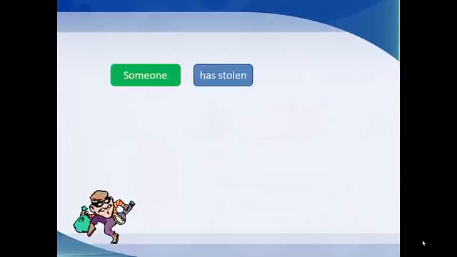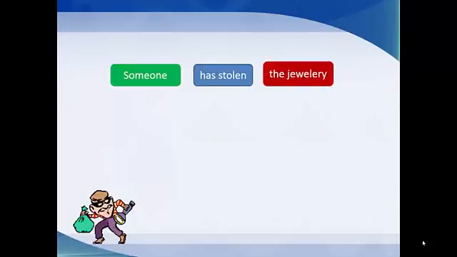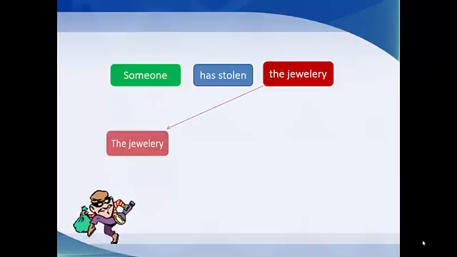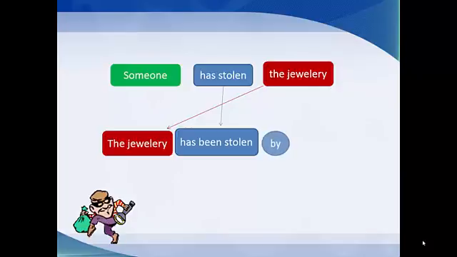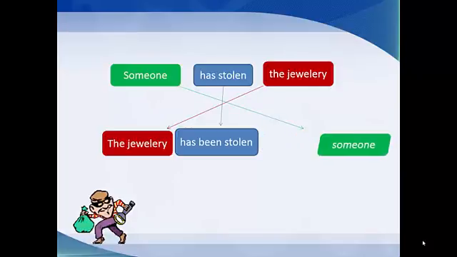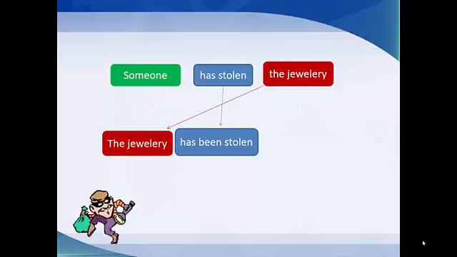Here we have another example. Someone has stolen the jewelry. Who can do it? Try to think for 30 seconds for you to think about it. Okay, what should we write at the beginning? Of course, it's the jewelry. The jewelry, yes, the verb here, has been stolen by someone. We may write the jewelry has been stolen without mentioning someone, because it is not important and not known. Okay?